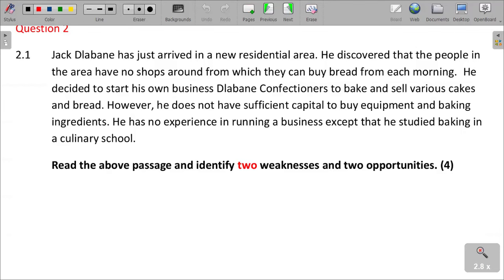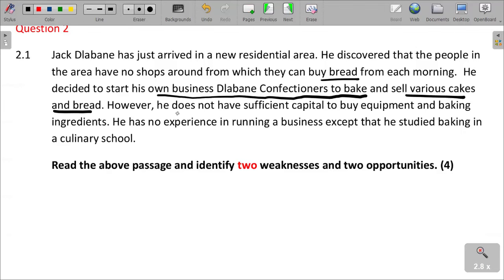Jackie Atlaban has just arrived in a new residential area and discovered that the people in the area have no shops around from which they can buy bread. He decided to start his own business, a confectionery, to bake and sell various cakes and bread.